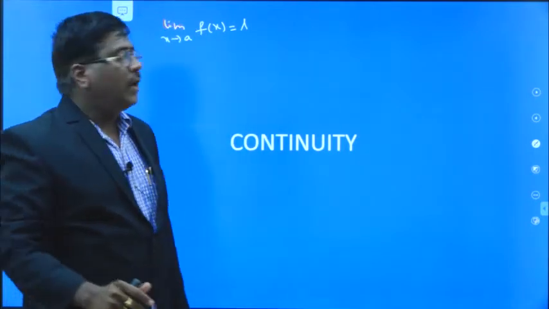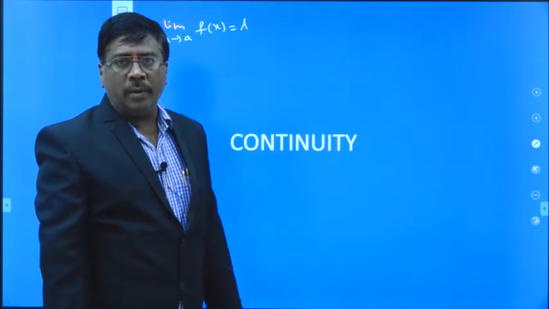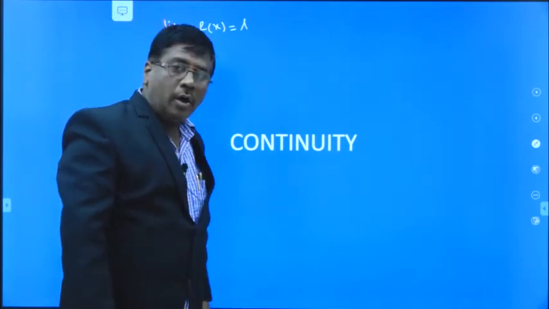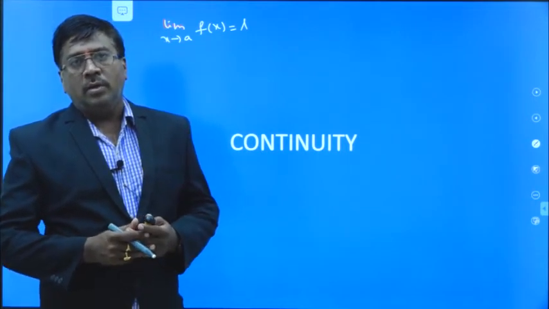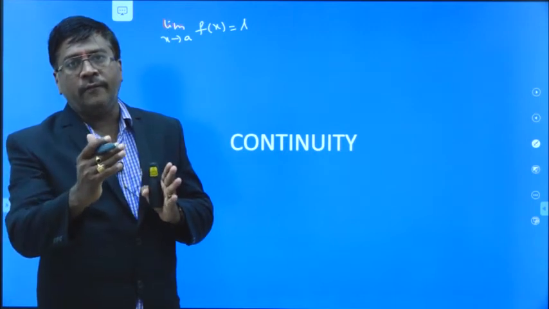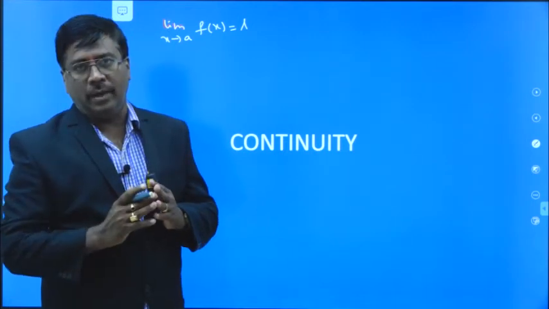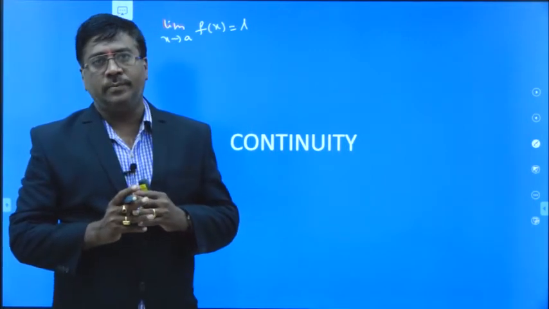Here we take the function f of x to be either a trigonometric function, logarithmic function, exponential function, whichever function it is. As x tends to a, the function f of x reaches L. That is what we call L being the limit.